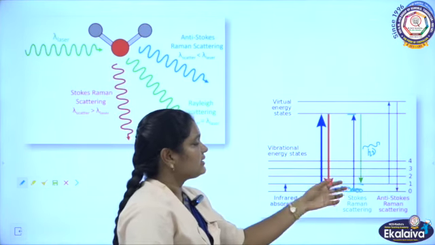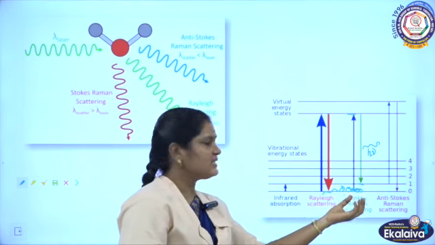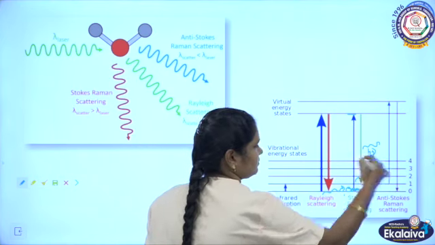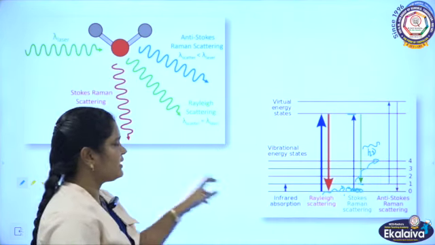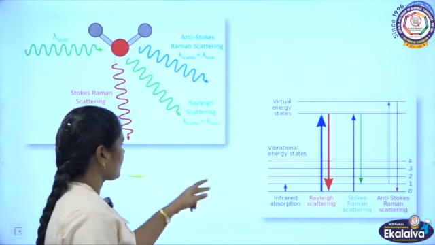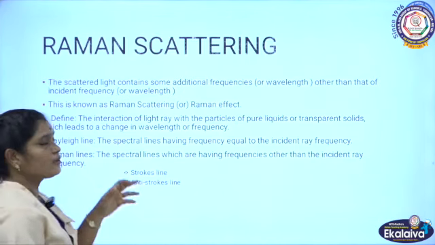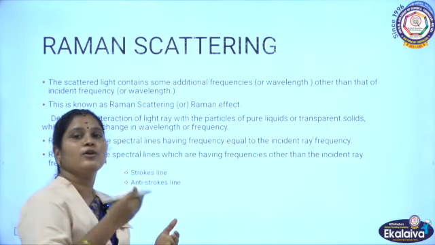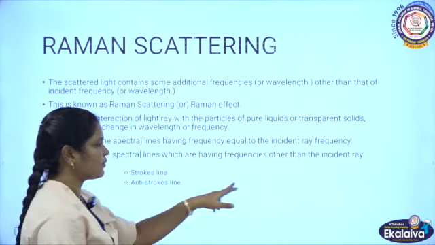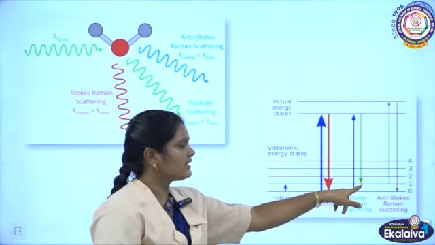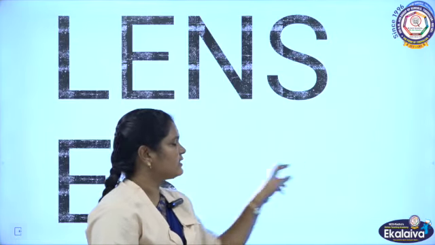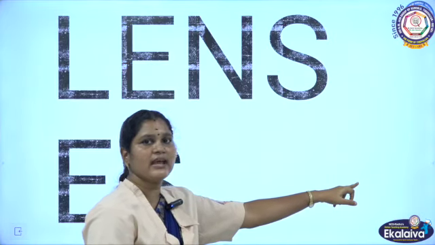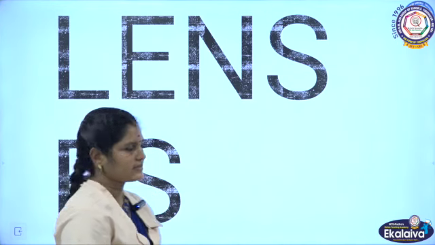And in the same way, the remaining electrons present in that ground state get scattered. So during this process, the spectral lines of frequency lower than the incident frequency are called Stokes lines.